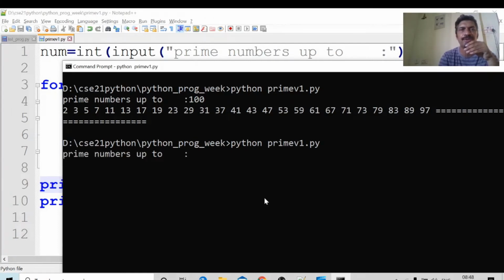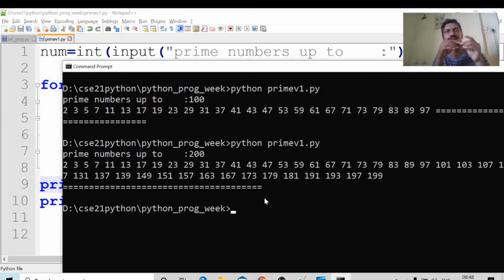Prime v1 up to 200. I am expecting the prime numbers up to 200. These are the prime numbers up to 200. Okay, not up to 200, I want more numbers.